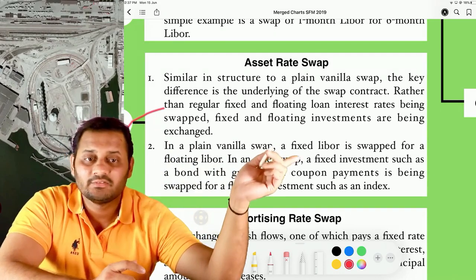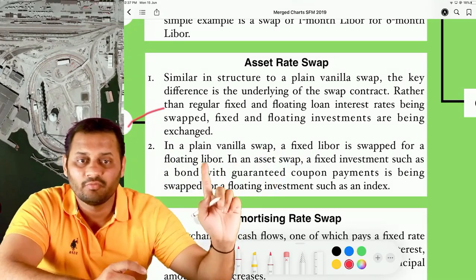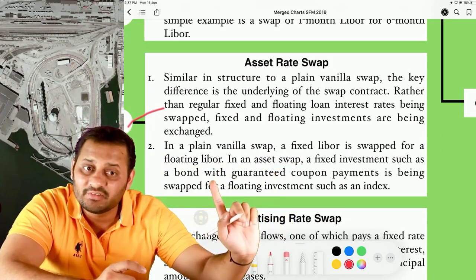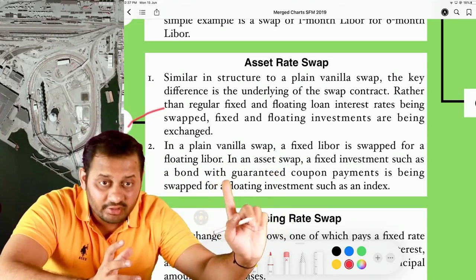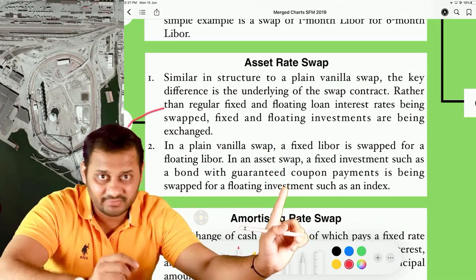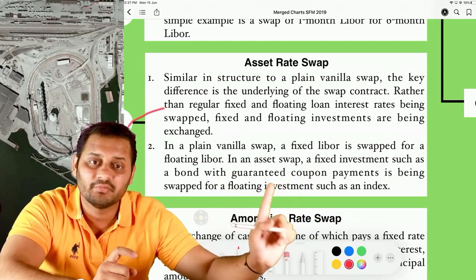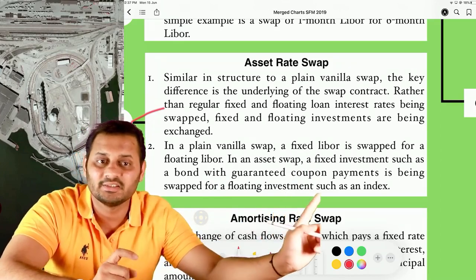In a plain vanilla swap, a fixed rate is swapped for a floating rate, such as LIBOR. What happens in an asset swap? A fixed investment such as a bond with guaranteed coupon payments. If it is guaranteed, then only it's fixed. This bond is swapped with a floating investment such as an index.